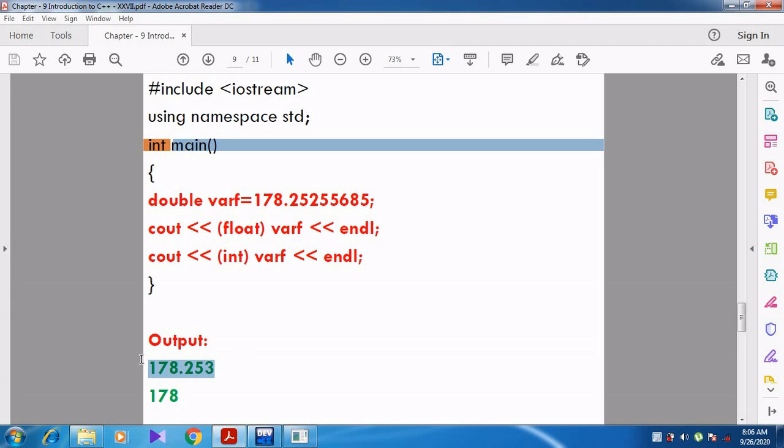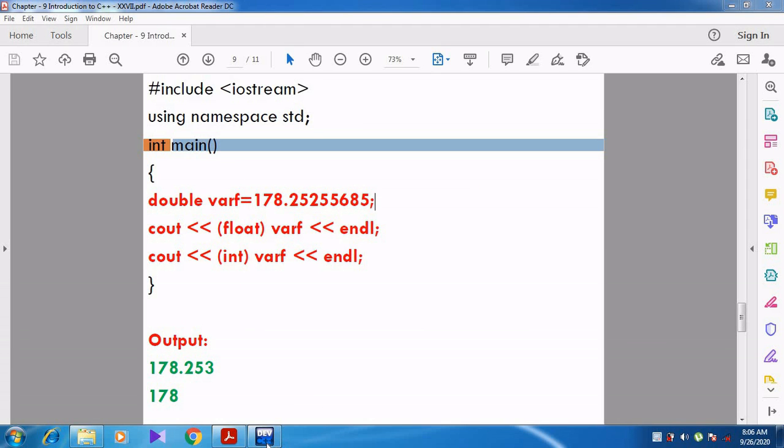First output: 178.253. See, after the decimal point, how many digits? Nearly 8 digits. But when we convert the double to float, it is converting to 3 digits after the decimal point. Then see, what about the integer? When we convert the double to int, what happens? Whatever numbers are in the fractional part are not accepted. Can you understand, students?